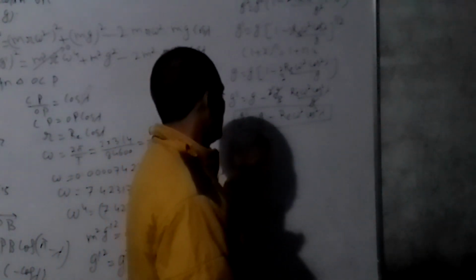So from this equation it is clear that due to rotation, the value of g decreases.